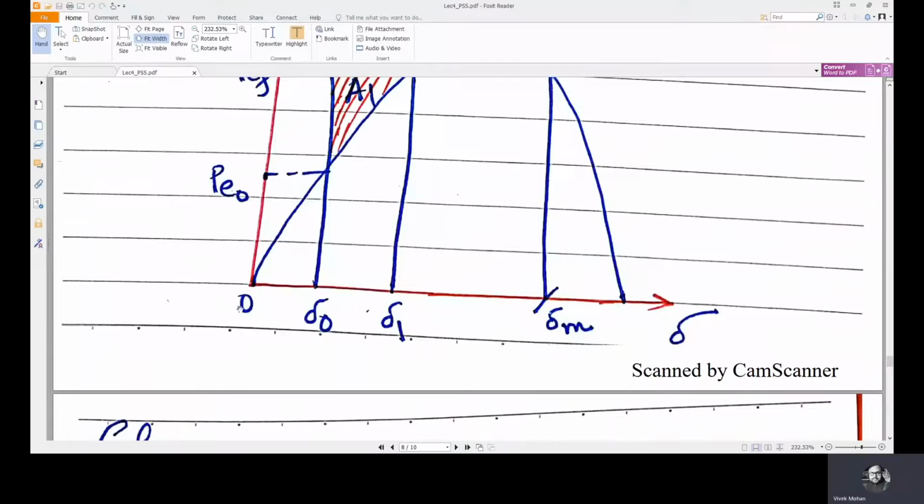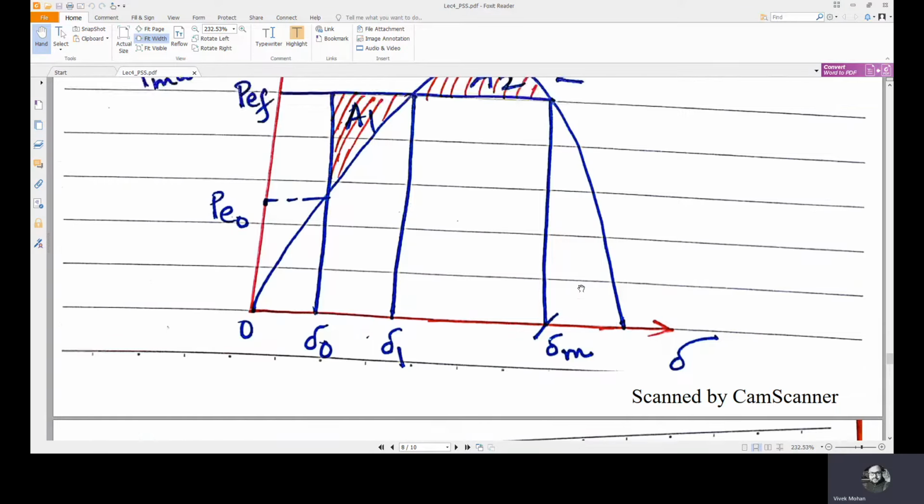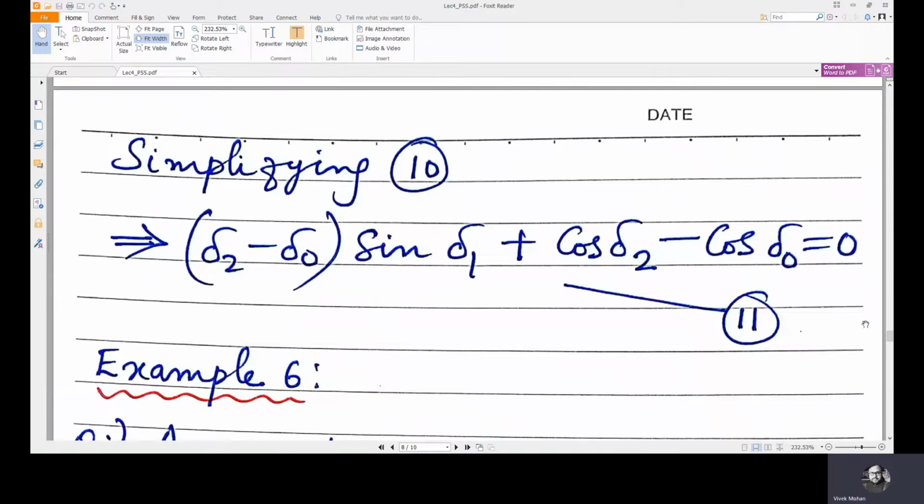Pi minus del 1 is this angle, and it equals this angle by symmetry. So pi minus del 1 equals del M. So in equation 11, we substitute del M for del 2, and for del M we substitute pi minus del 1.